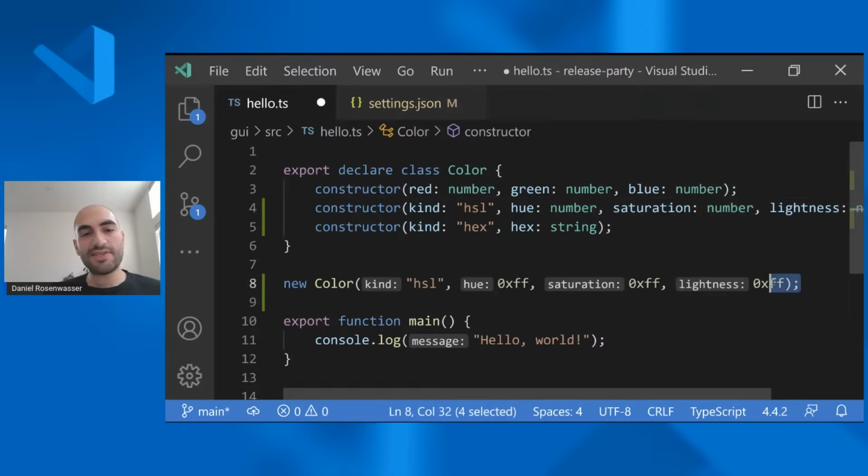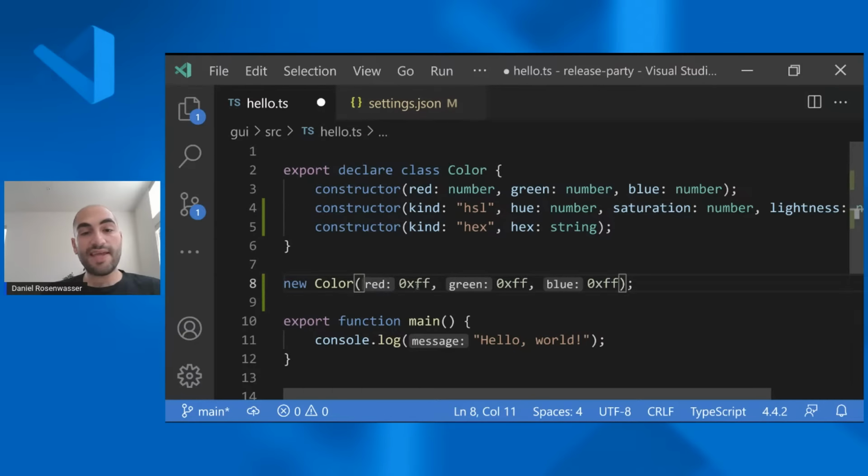And so what this feature is called is inlay hints. It'll basically provide us with some sort of hint about what's going on when I call a function or call a constructor or something like that. And so I can also remove this thing and all of the text updates in these little inlay hints.